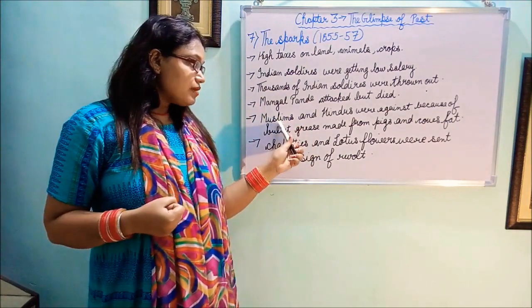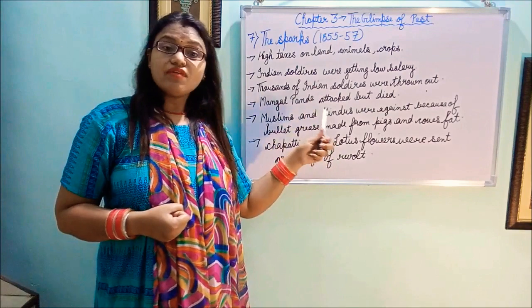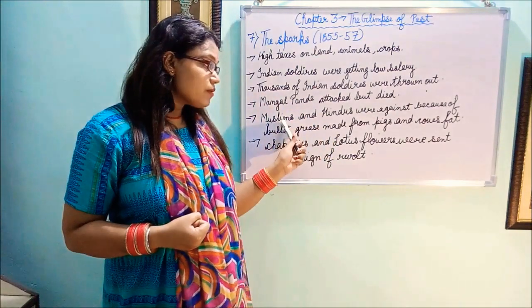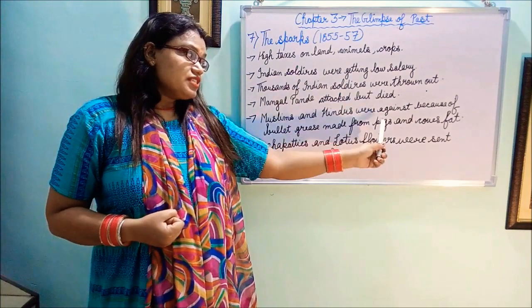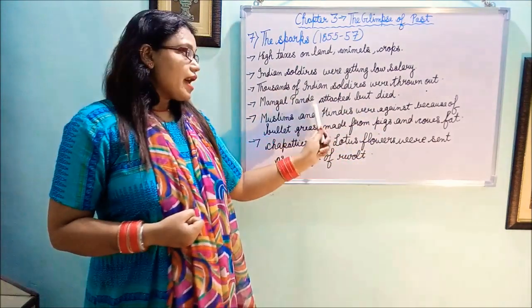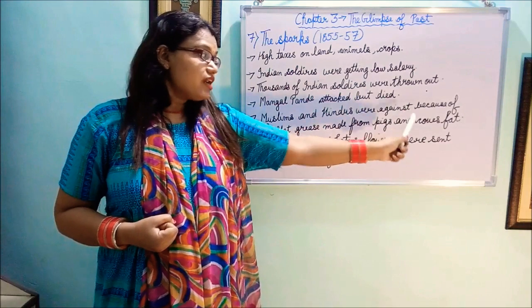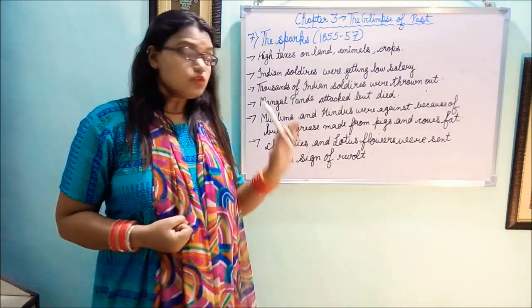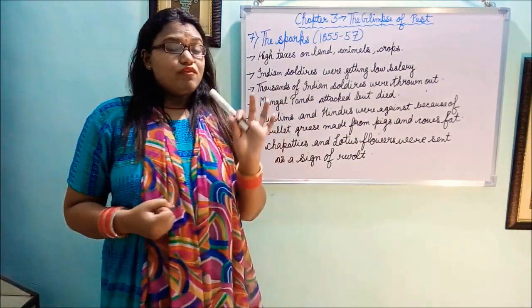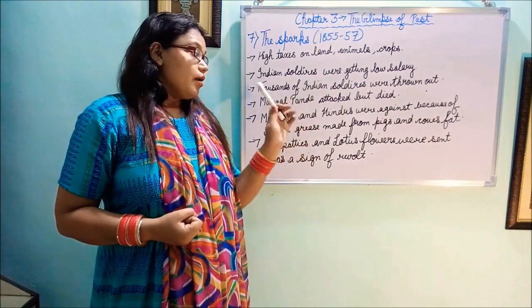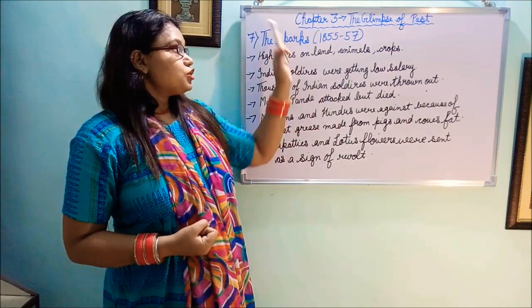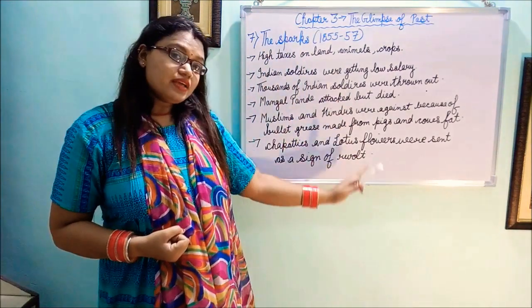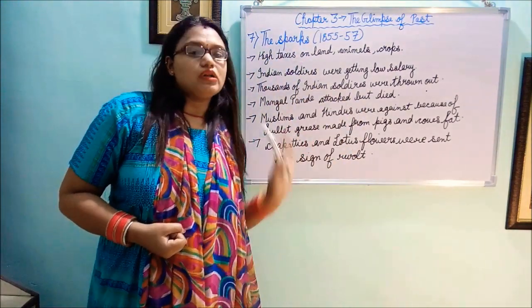Muslims and Hindus were against that, because Muslims consider pigs sacred, and Hindus consider cows as their mothers. So they were very much depressed about this. So these were the reasons which made the Indians revolt.